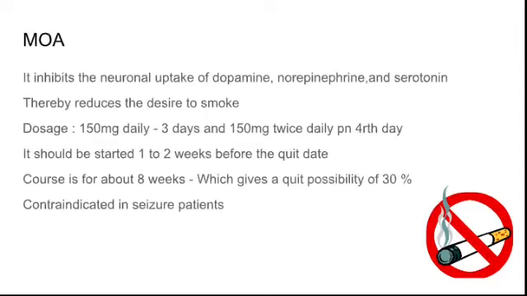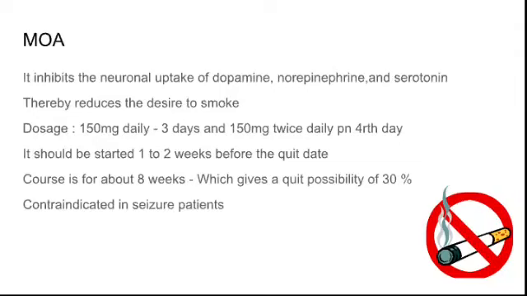What is the mechanism of action here? It inhibits the neuronal uptake of dopamine. Normally dopamine stays in the brain for a very short time and gets reabsorbed. This is stopped by bupropion, so that the dopamine remains at the neuroreceptor for a longer time, thereby reducing the desire to smoke. As there is more dopamine release, the person won't prefer to smoke.